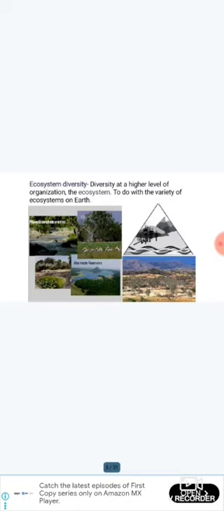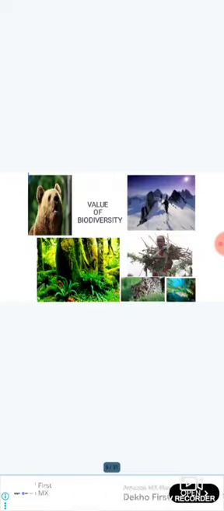Second one is species diversity. Diversity among the species in an ecosystem is known as species diversity. Third one is ecosystem diversity. Diversity at a higher level of organization, the ecosystem, has to do with the variety of ecosystems on earth.